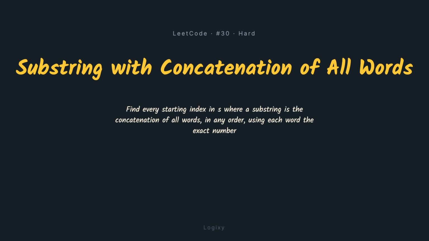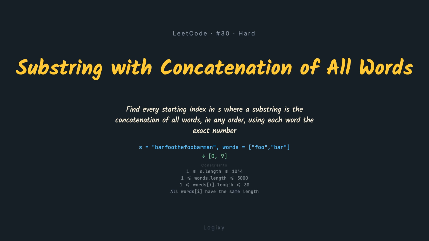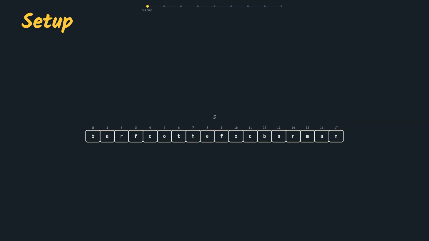Given a string and a list of words, all the same length, find every place those words sit packed together, in any order. Words are foo and bar. In barfoothefoobarman, 2 starting spots work. Where? Here's the string, every character indexed from 0.